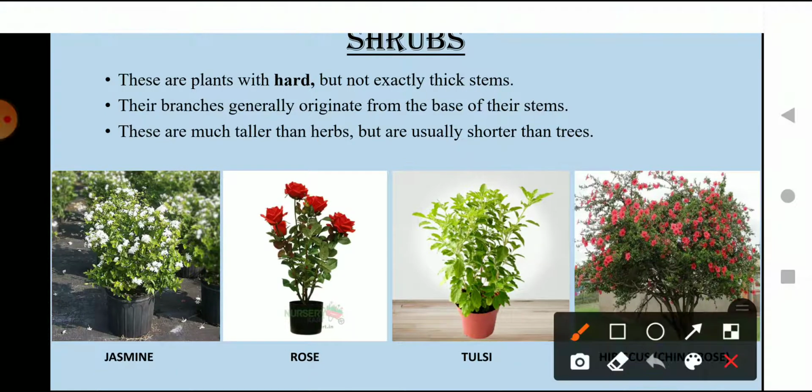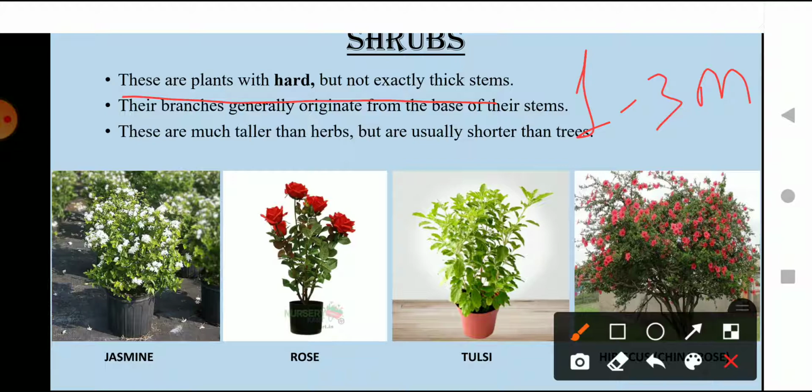Shrubs are plants with hard but not exactly thick stems. They are hard but not pretty thick compared to the other, that is the tree. So you can say simply that they are medium sized plants. The first one, herbs, were small sized plants, and shrubs are medium sized plants with a height of 1 to 3 meters. They have thin and hard stems.